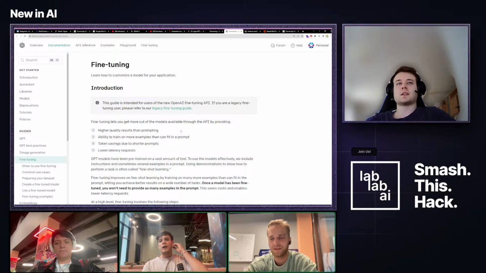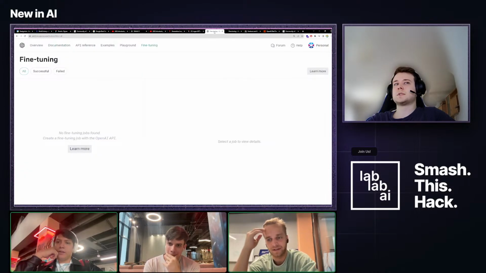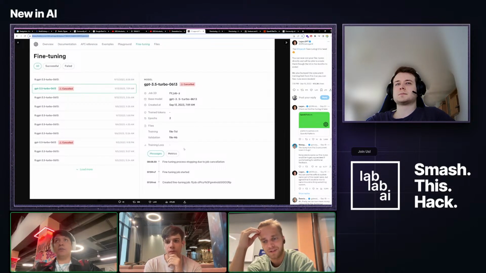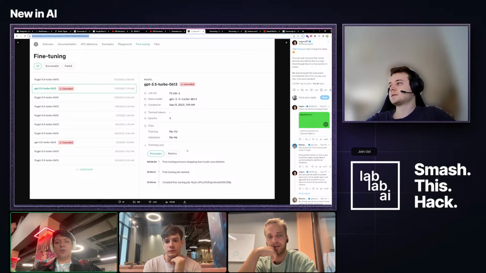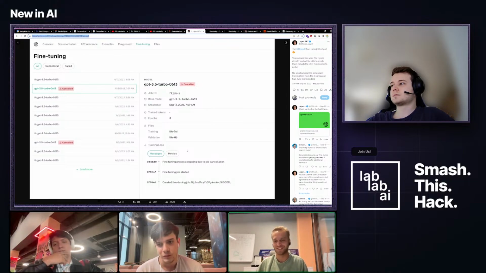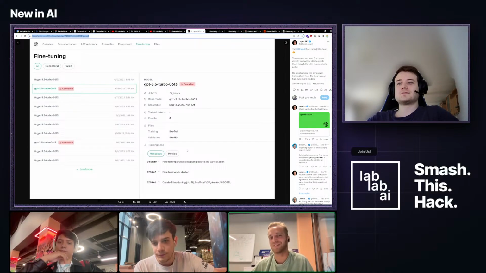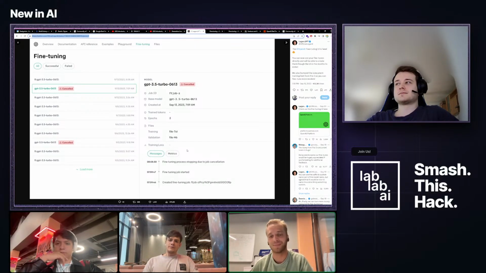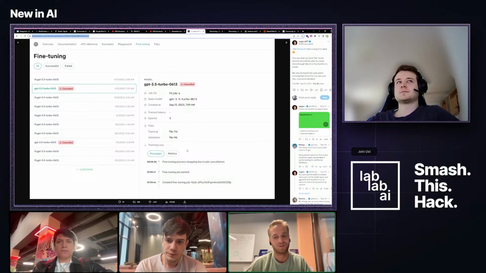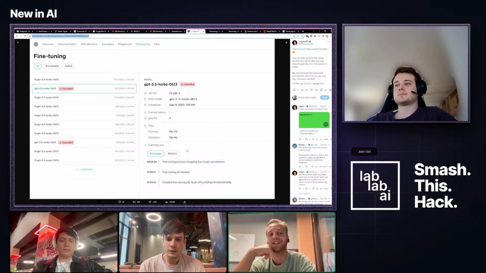What do they give you in return? Do they give you a new environment that this fine-tuned model is hosted on, or a new endpoint? Yes, you call a different endpoint that is your specific fine-tuned model. I'm thinking about how they fine-tune now, because it's a big question. How do you save the output? How big is it? Because you can't host a whole ChatGPT for every fine-tuned model. That would be insane. So that's cool actually.